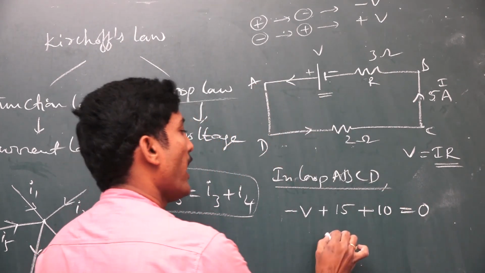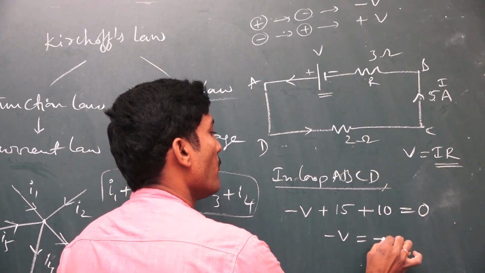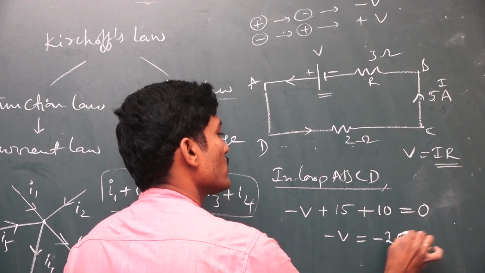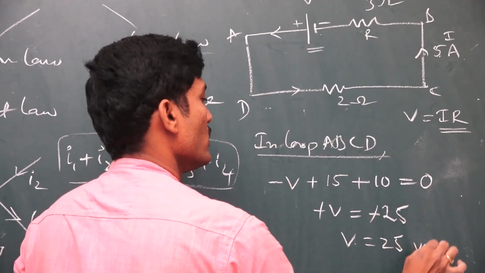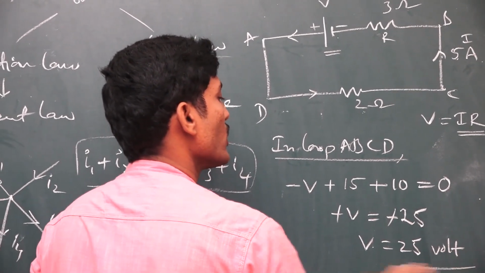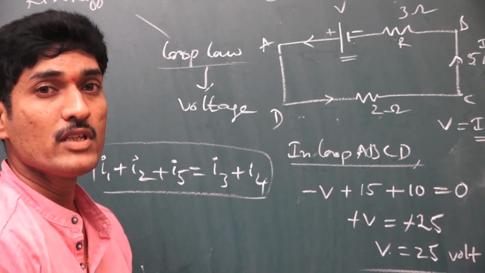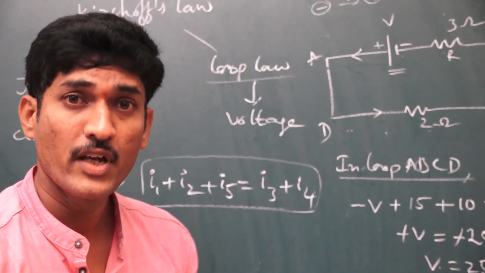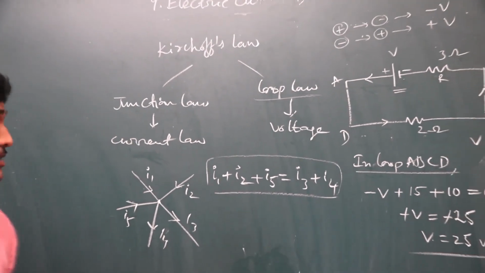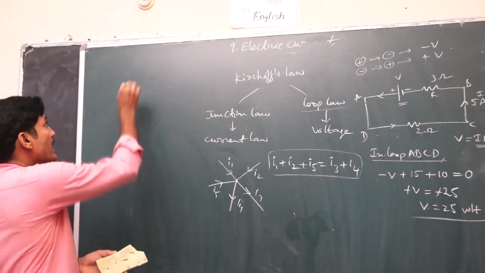In this way, minus V plus 15 plus 10 equals 0, so minus V is equal to minus 25. Totally V is equal to 25 volts. So the battery voltage is 25 volts. Like that, by using the loop law, one can answer the question. Okay. Next, the next concept is electrical power.